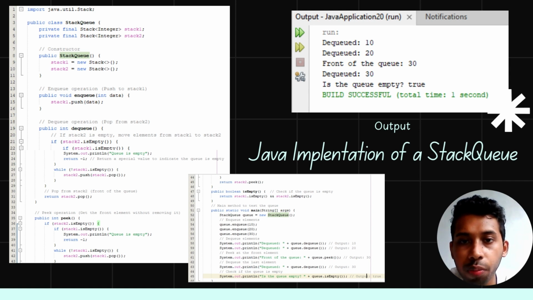After that, the enqueue method is used to add elements to the queue. Here's how it works. The new element data is pushed onto stack1. At this point, stack1 is like a regular stack holding all the elements in the order they were added.